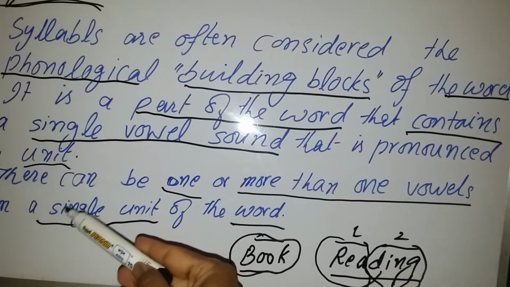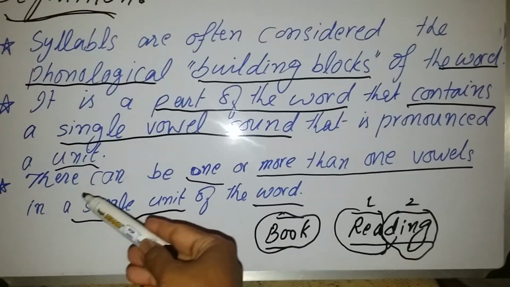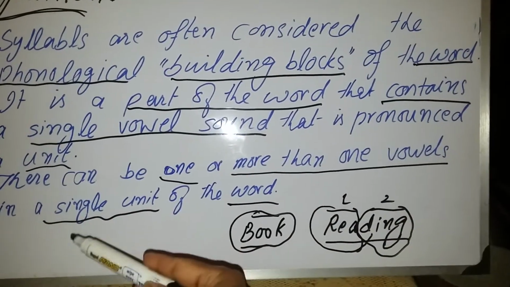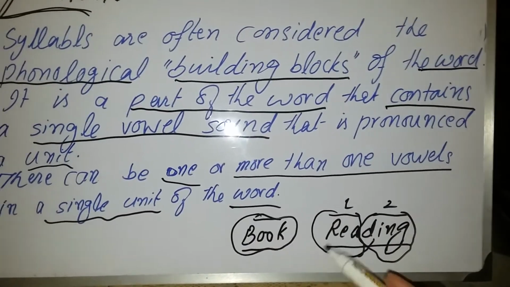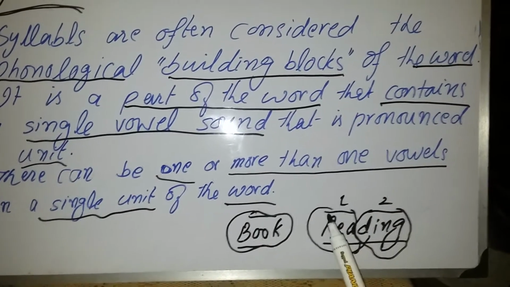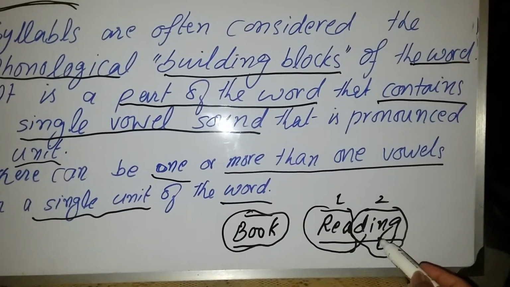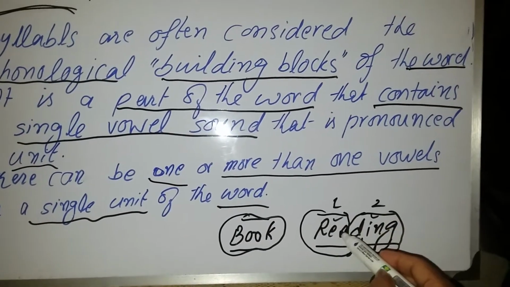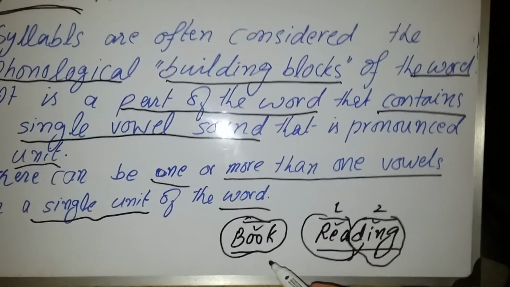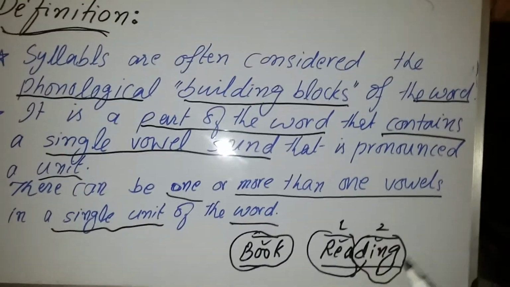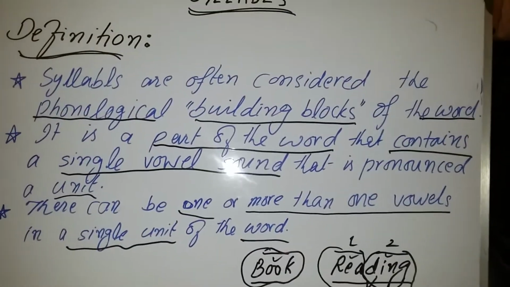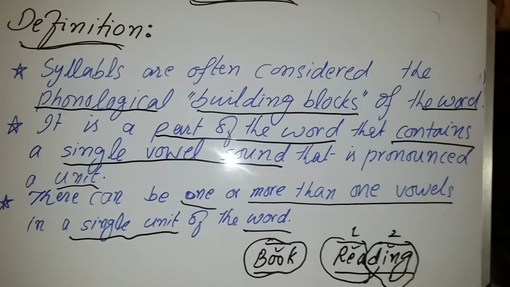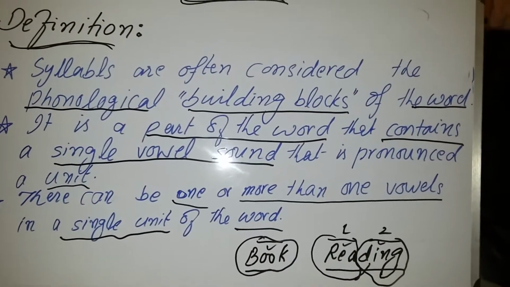And the definition of the syllable: there can be one or more than one vowels in a single unit of the word. Now look at this part, there is only one vowel, and look at this part, there are two vowels, but they are giving you one sound. So this is the definition of a syllable. Now I will give you some examples, it will clear everything.